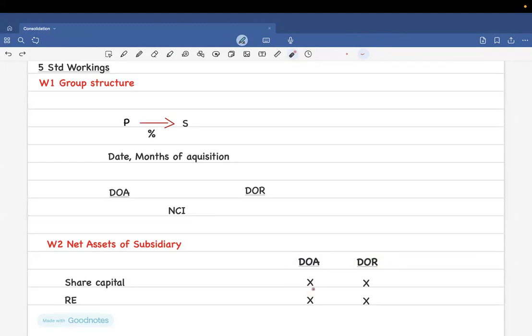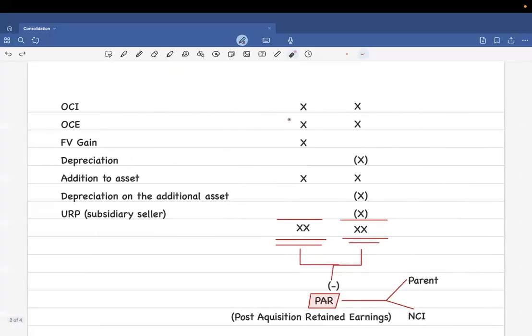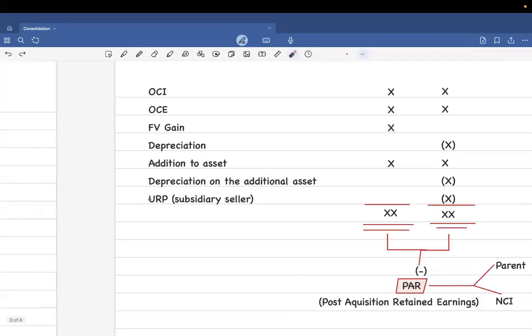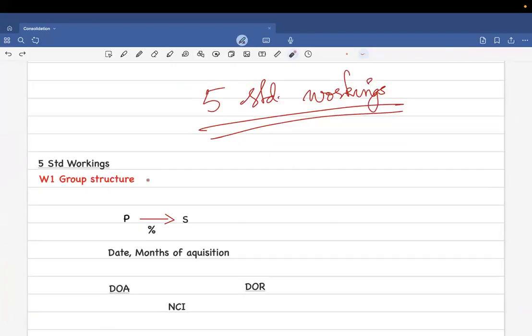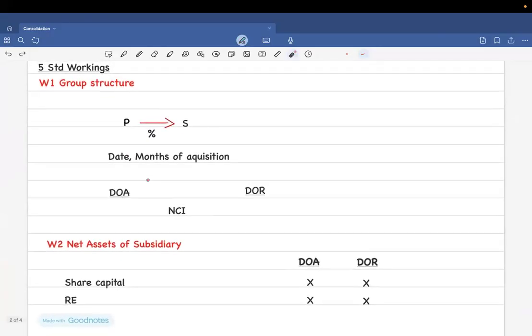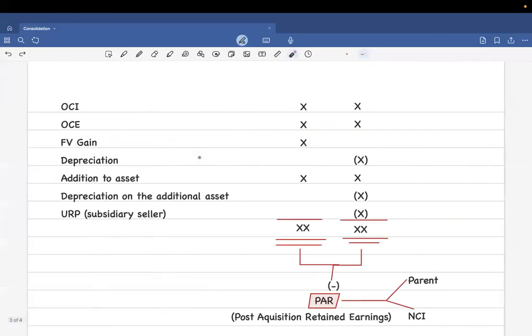You would take the share capital, the retained earnings, and the OCI, whatever is there under the heading of shareholders' funds, whatever there is under the equity. Sometimes it might happen that the land is revalued, so you're going to take the revalued amount in the DOA column. If there is any additional depreciation on the fair valued amount, you're going to take it into the DOR column because depreciation is charged at the year end.